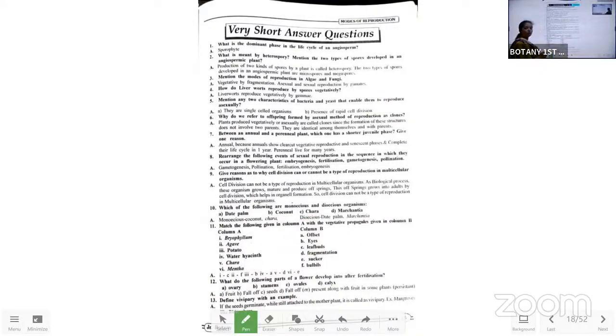Someone has prepared the LAQs from the anatomy chapter. So I want to discuss how to draw the diagram. If you know the diagram, you can explain very easily the LAQ part also. So tomorrow we will discuss about that and which part you have to see first also, I'll say.